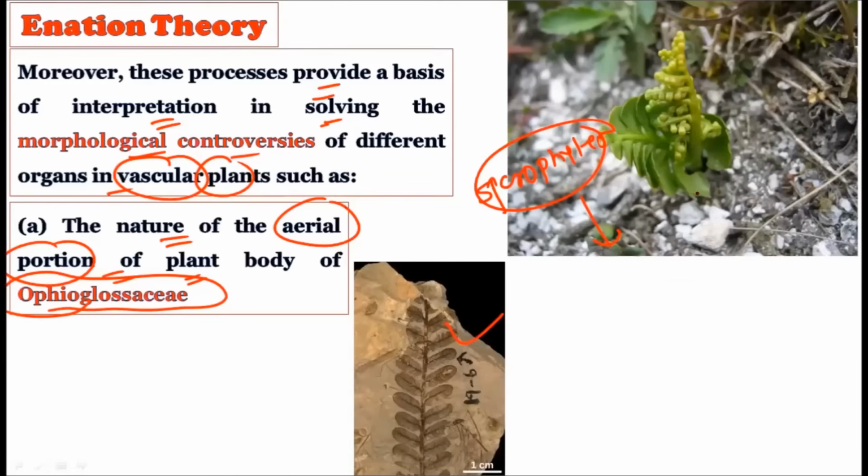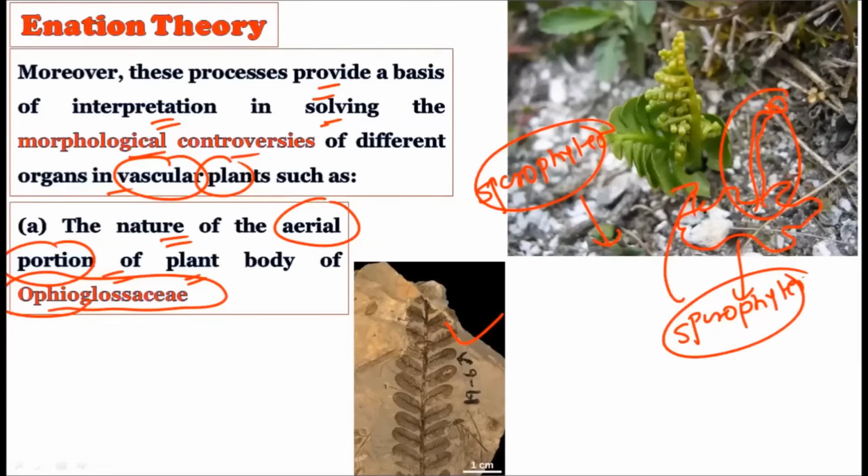Now, when we talk about the bryophytes, as you already know, we have studied Marchantia and Anthoceros-like things. They were also showing the sporophyte, which is aerial. Now, this aerial sporophyte later got converted into the sporophyte of the pteridophyte. This sporophyte of the pteridophyte is not as simple as the sporophyte of the bryophyte, because it shows the presence of root, stem, and leaf-like features.